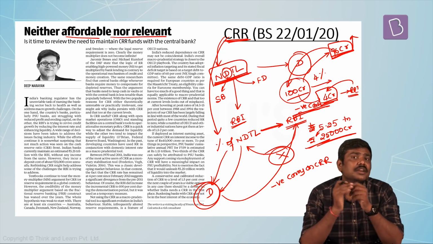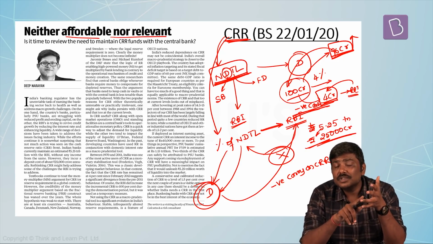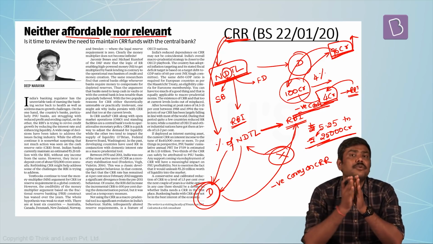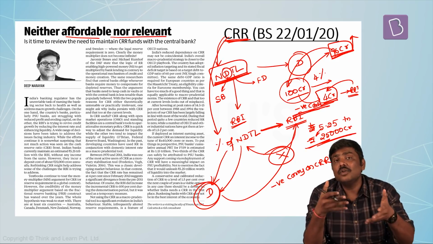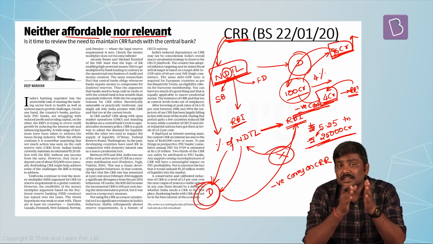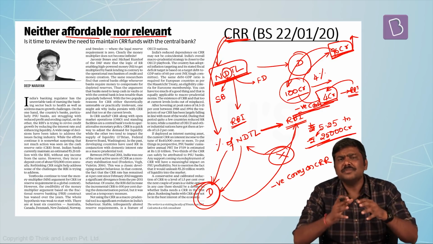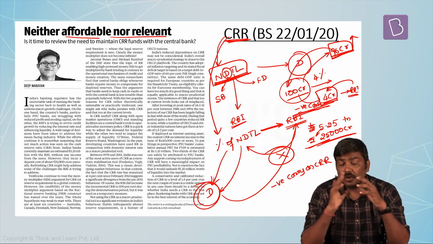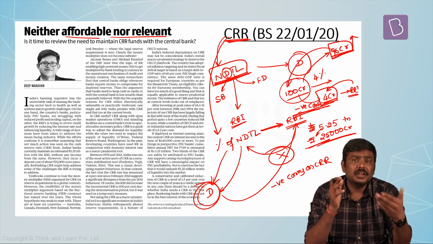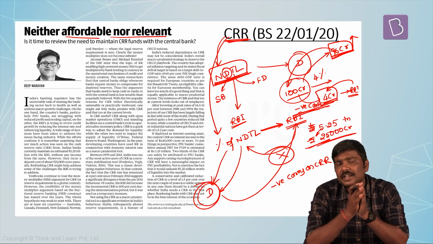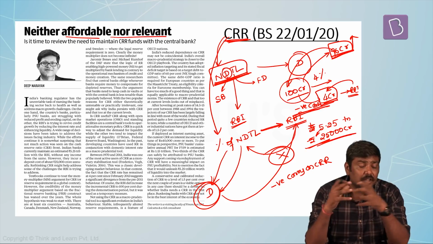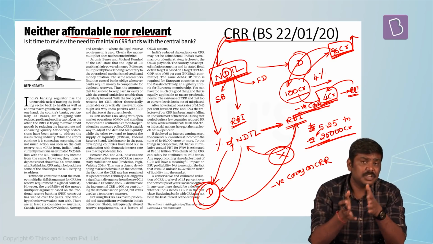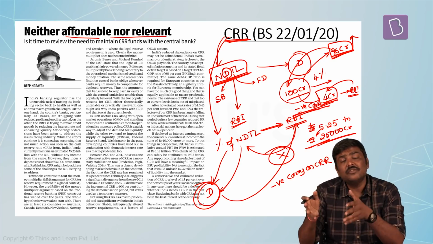Apart from this, in many countries such as Australia, Canada, New Zealand and Denmark, this kind of requirement of maintaining deposits has been reduced to zero. So if other countries can follow it, why not India? As such, the central bank in India is basically following the model followed in OECD countries. For example, inflation targeting was introduced in the OECD much before India introduced it in 2016. The debt to GDP ratio parameter was also followed in OECD countries much before it was followed in India.